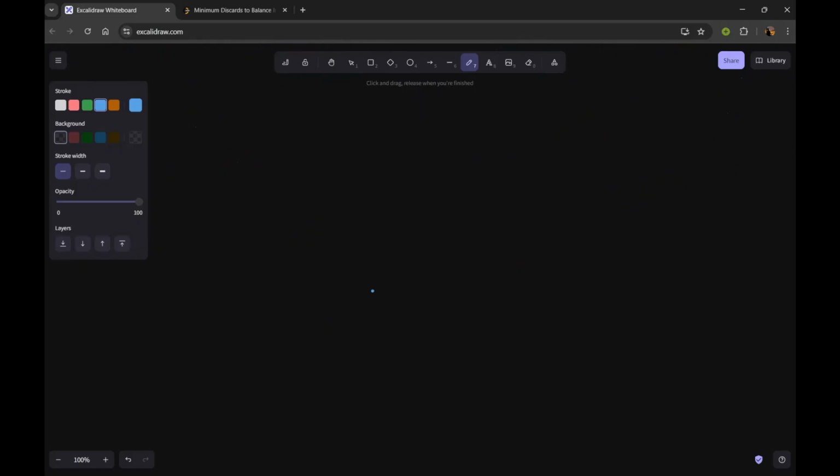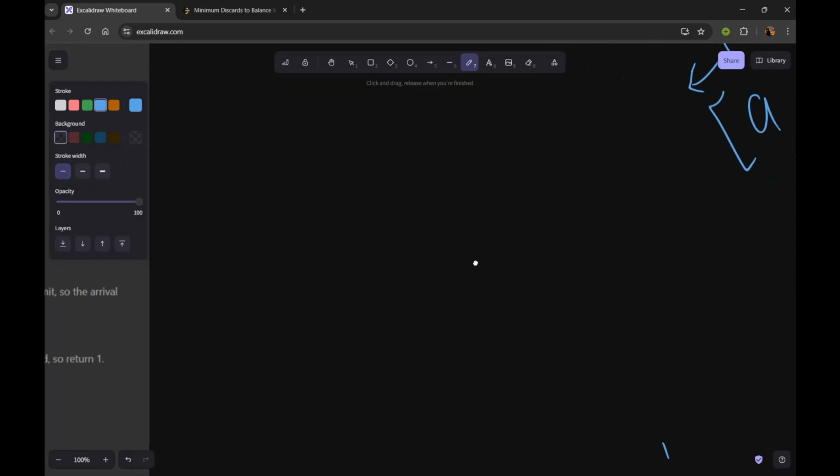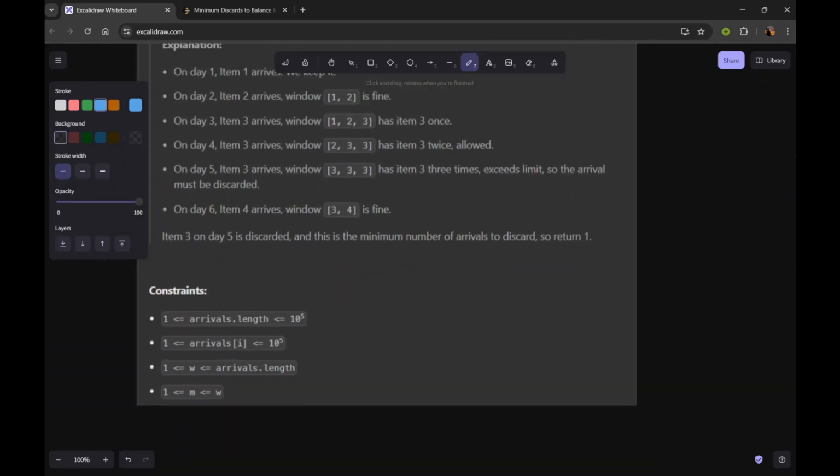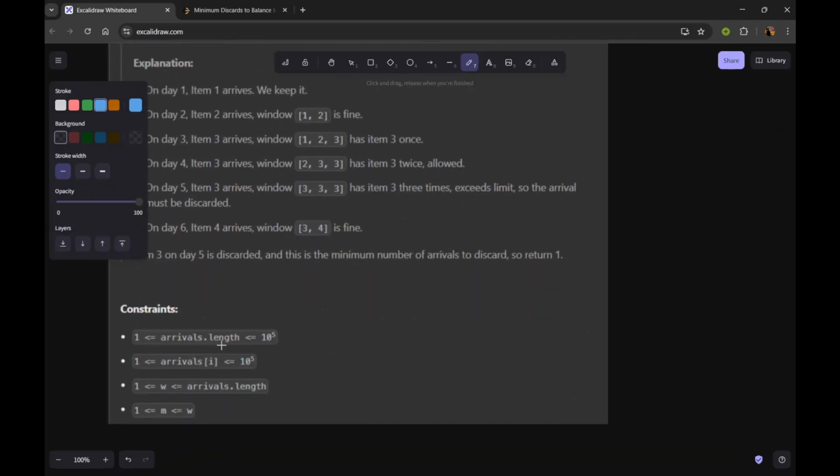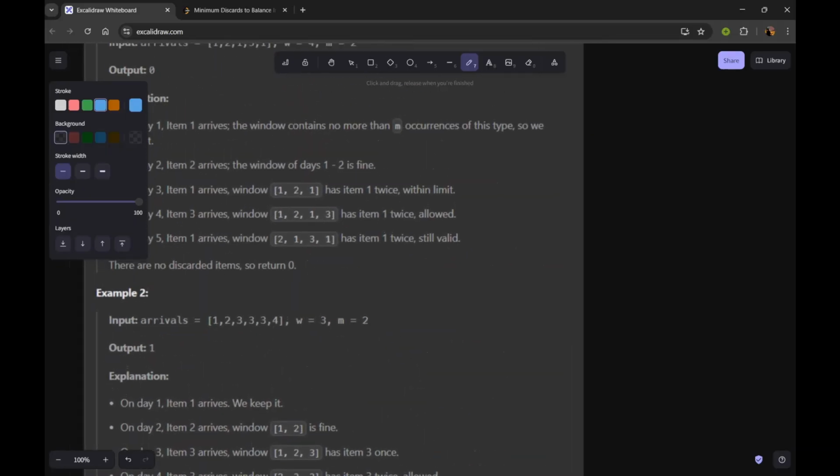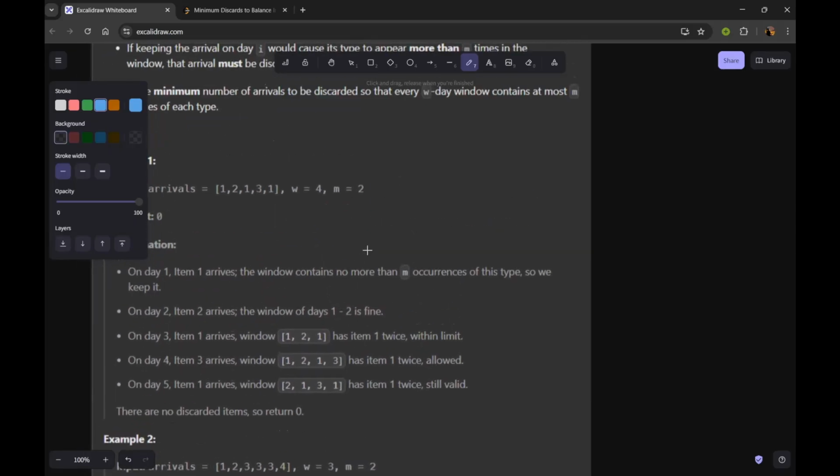So let's take the example test case for better understanding. By the way, the constraint on the arrivals array size is up to 10 to the power 5, and w can be lesser than or equal to the arrivals length, and m can be lesser than or equal to w. So let us see some examples.